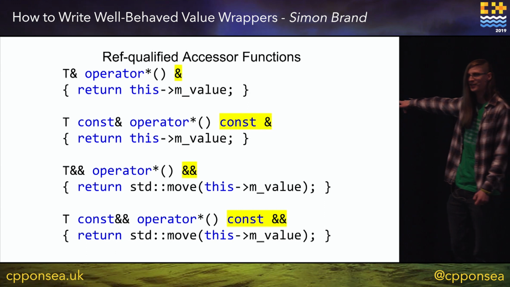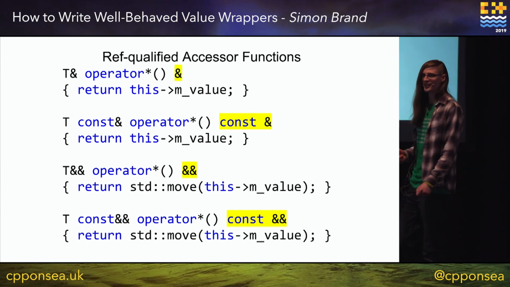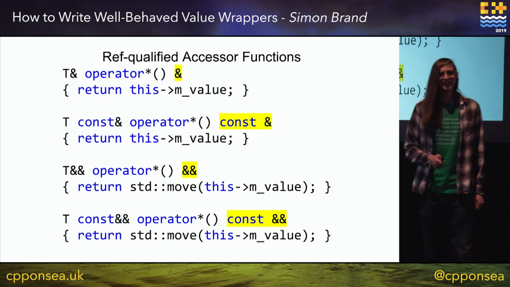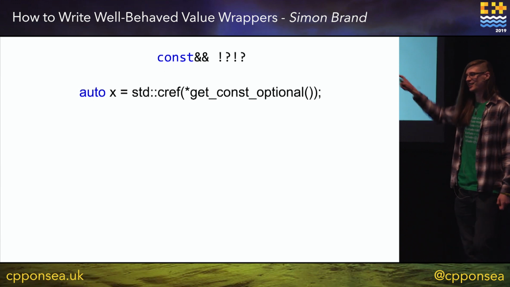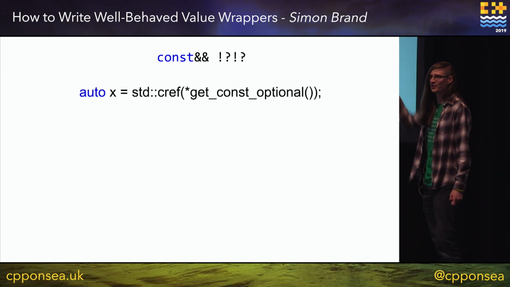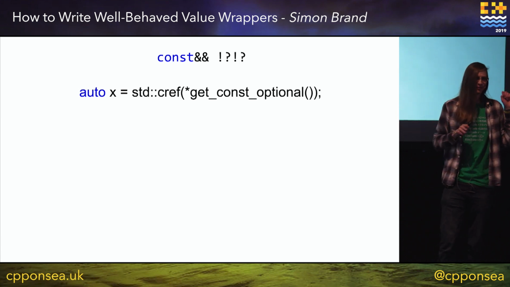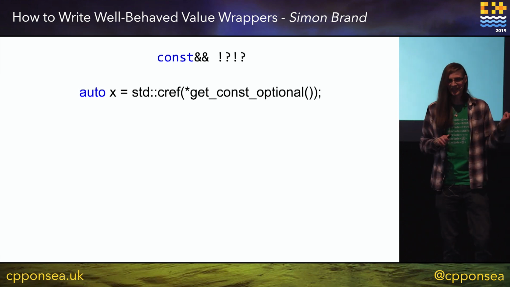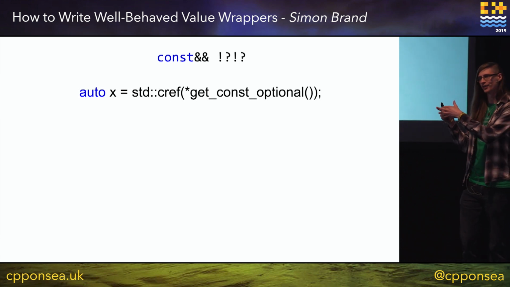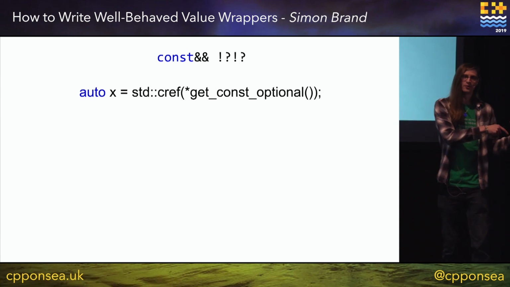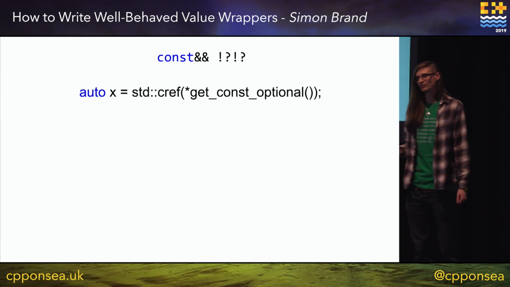This const R value overload is very weird as well. Walter, I think, in this talk said that he pretty much has no use case. I have one use case. std::cref, which gives you a const reference wrapper, has the const R value version deleted so that it protects you from trying to make a reference wrapper to something which is going to die, and you get a dangling reference and undefined behavior.